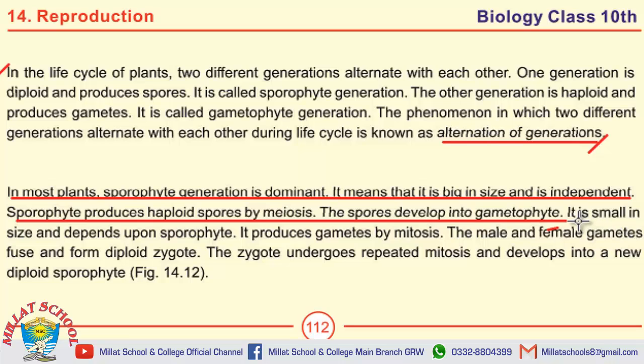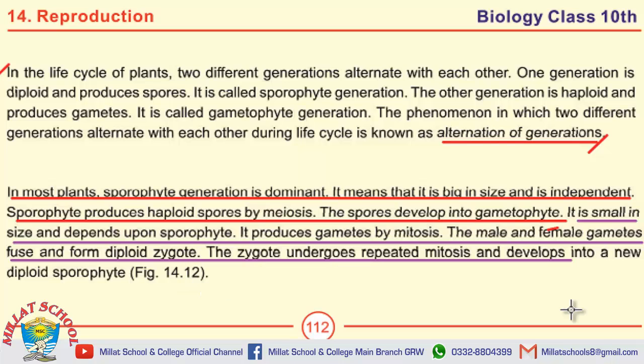Define gametophyte. Gametophyte is small in size and depends upon sporophyte. It produces gametes by mitosis. The male and female gametes fuse and form diploid zygote. The zygote undergoes repeated mitosis and develops into new diploid sporophyte.